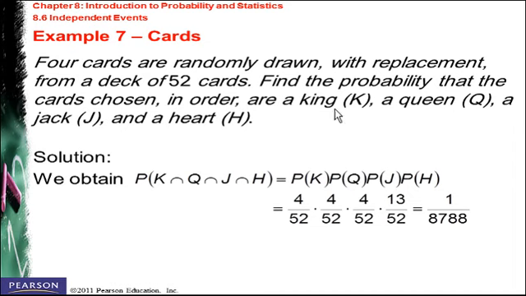Getting a card with King is independent of getting a card with Queen, and so on. So the probability of getting King, Queen, Jack, and Heart is going to be the multiplication of all these probabilities. We know that we have only 4 kings, only 4 queens, only 4 jacks, and 13 hearts. And you can find the final result.